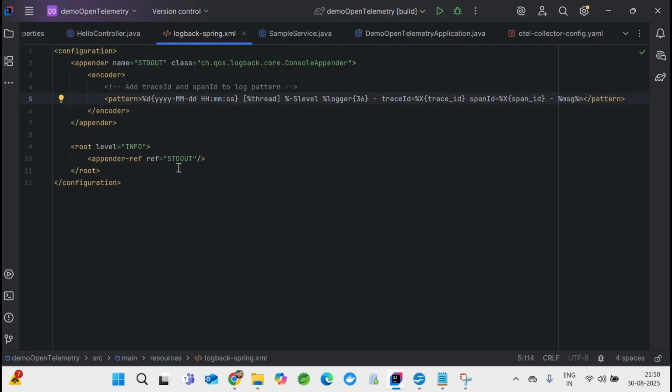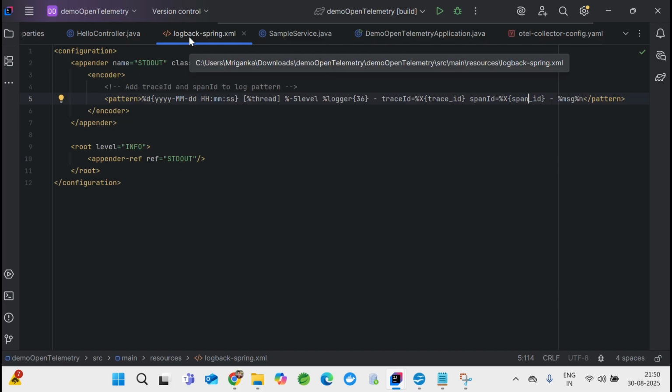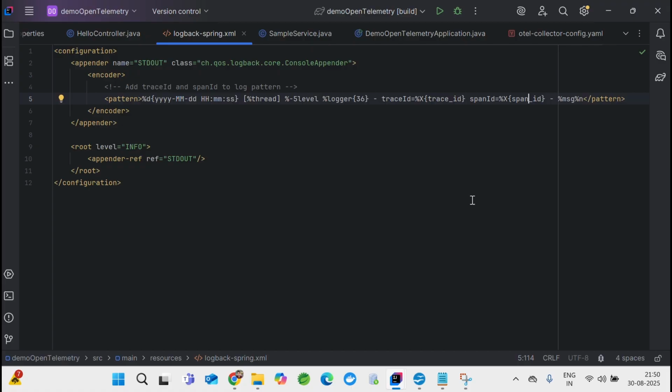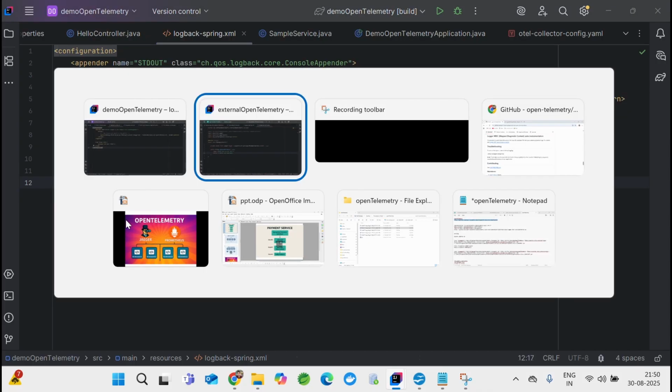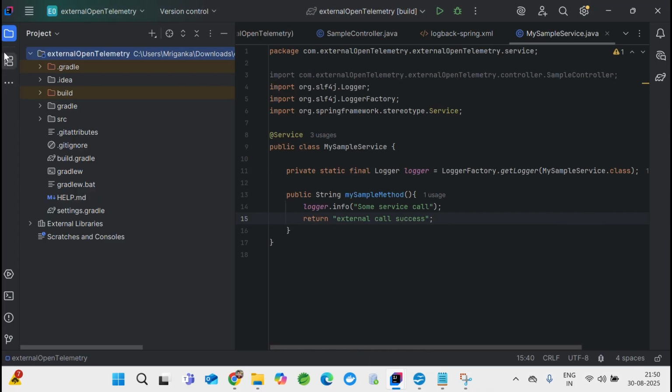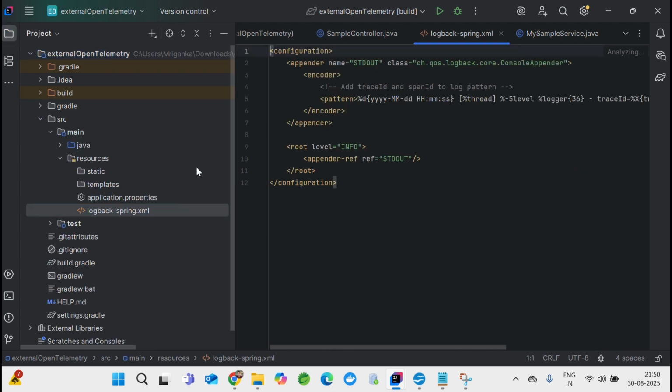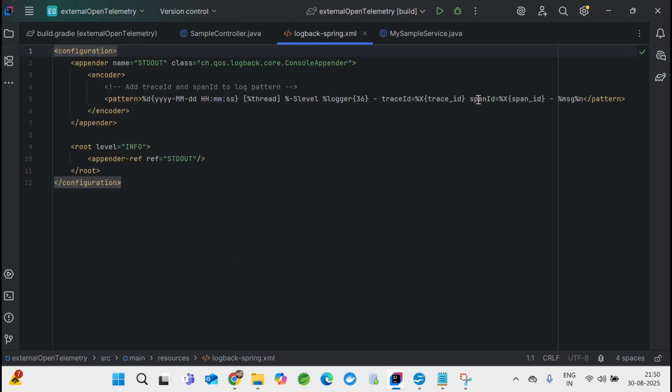Right, so this is my logback file. Whoever doesn't know about the logback file, it's basically, if I run my application on the console, I can put the output into some format, which I'm showing as a pattern, and then it will show in that pattern in the console. And the same thing I have done over here. So I'm using a logback file over here. You can use log4j also, I don't mind, but ultimately this is how it should print.